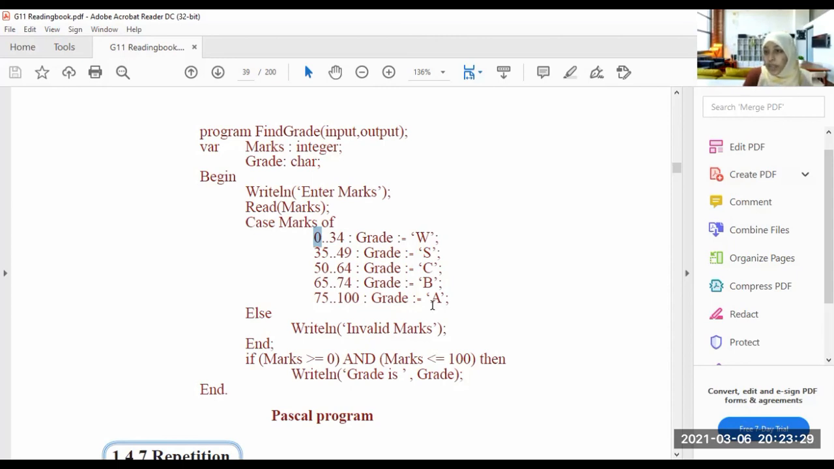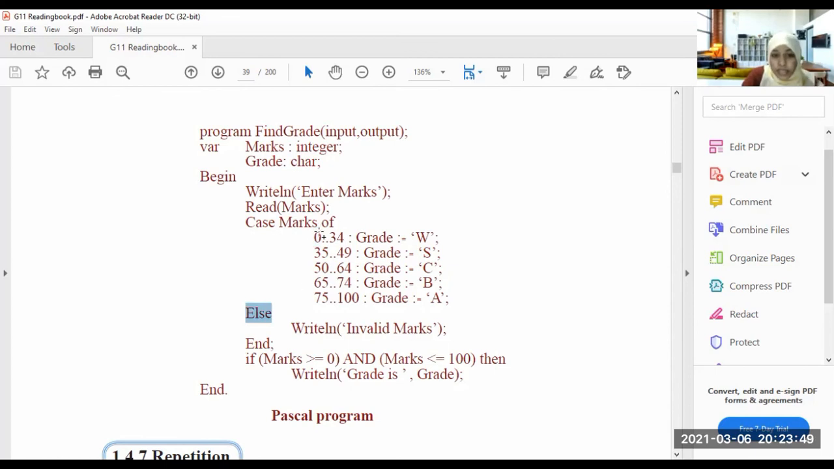Okay, upside down here, right? There we identified the grades A, B, C, S and W, F, right? Here it goes upside down. From the W, it comes to the highest number. Else, write line, invalid marks.